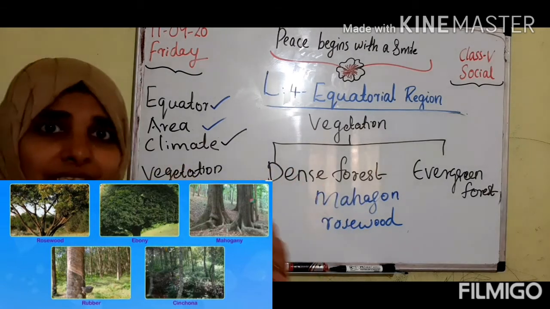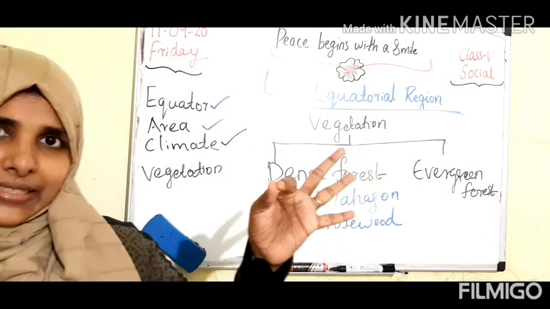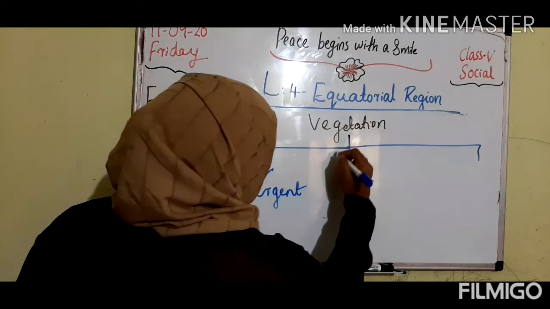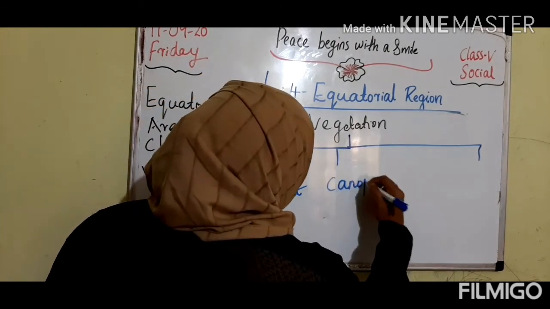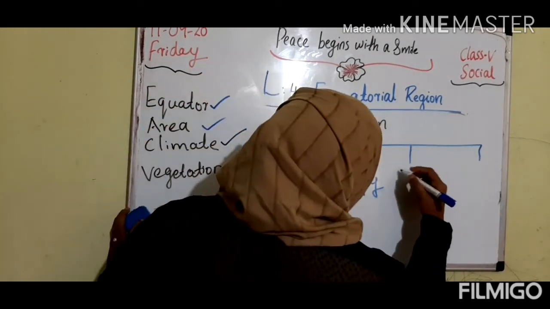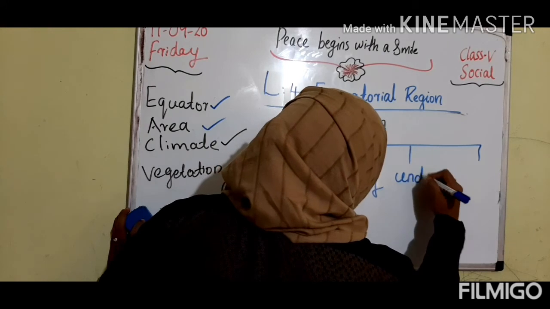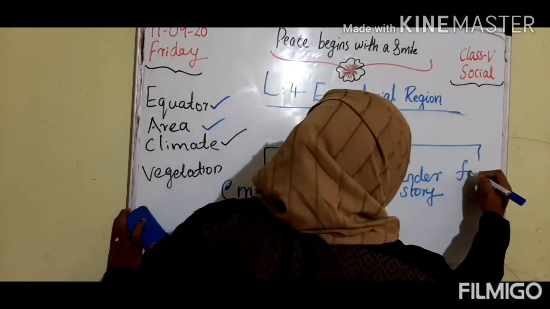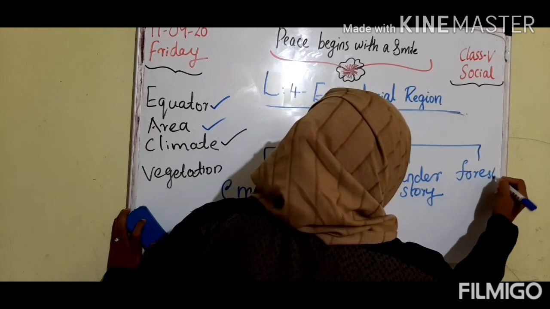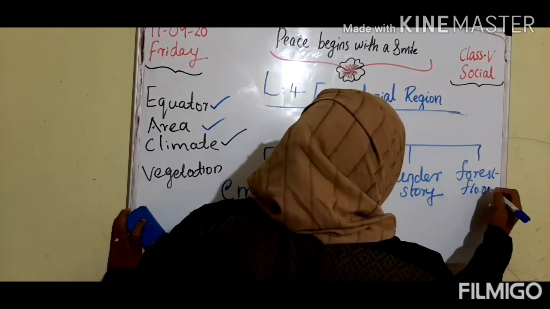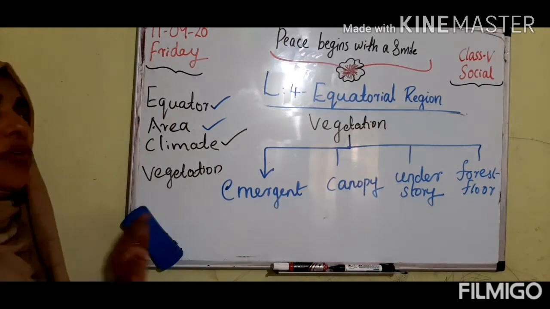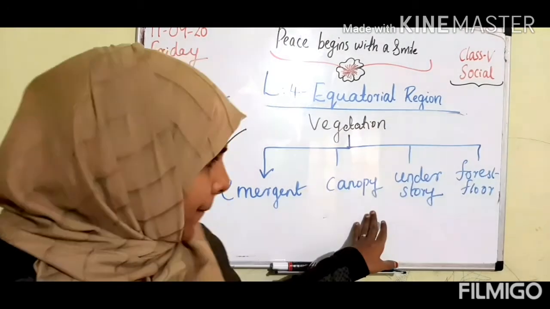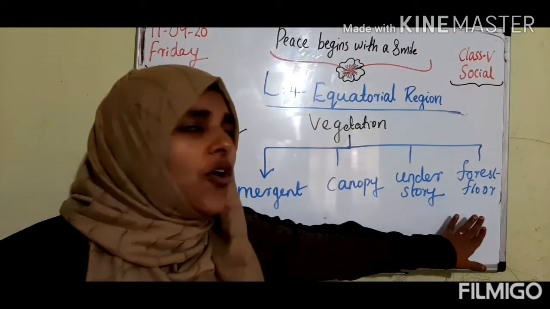The rainforest is classified into 4 layers. First one is emergent. Second, canopy. Then third, understory. Then last one is forest floor. These are the 4 layers of the rainforest. What are they? Emergent, canopy, understory, forest floor.